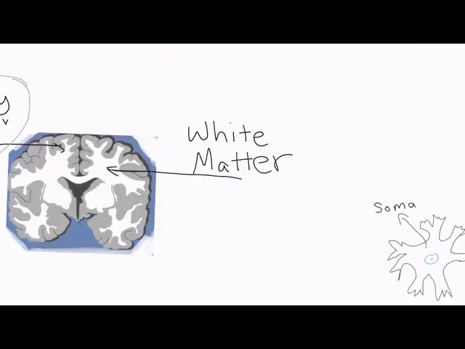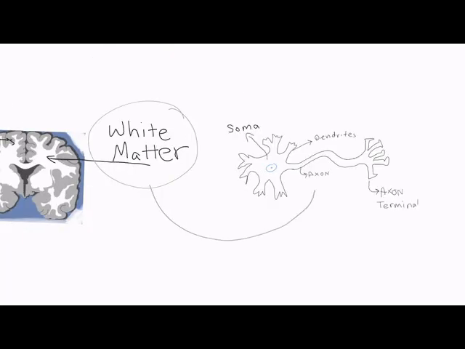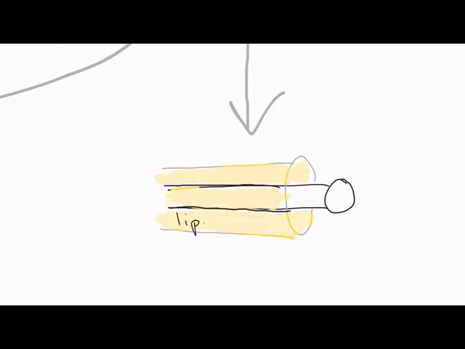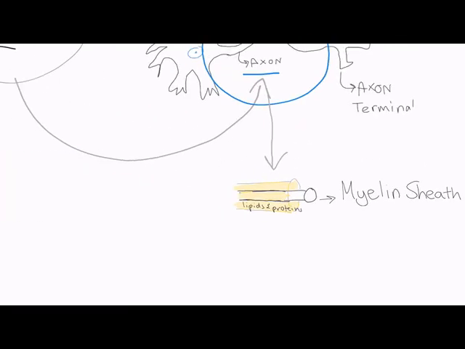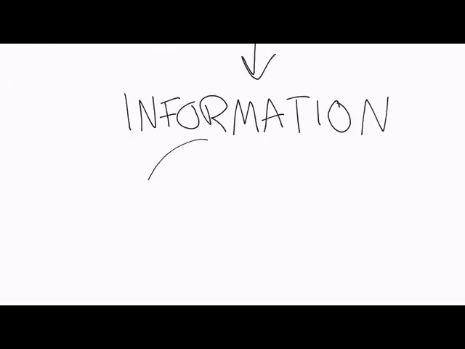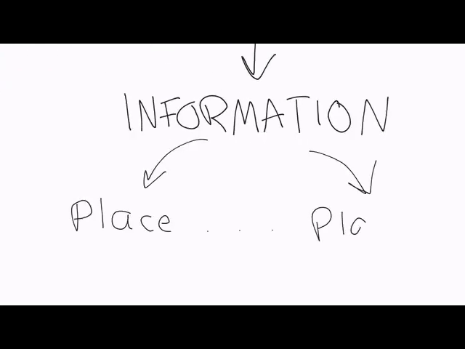White matter, on the other hand, consists mainly of the myelinated axons of neurons. These are like the telephone wire of a neuron, and are covered in a layer of lipids and proteins called the myelin sheath that insulates and allows nerve signals or action potentials to travel faster. The high lipid content also gives white matter its color. Because it contains the myelinated axons, white matter carries the action potentials from place to place.